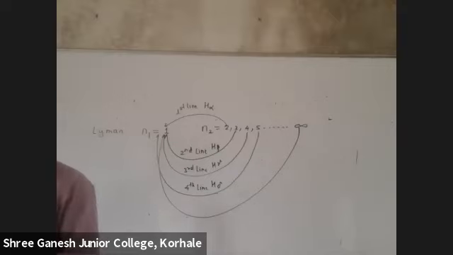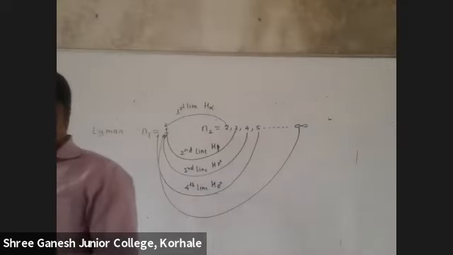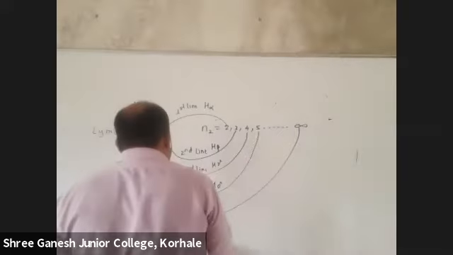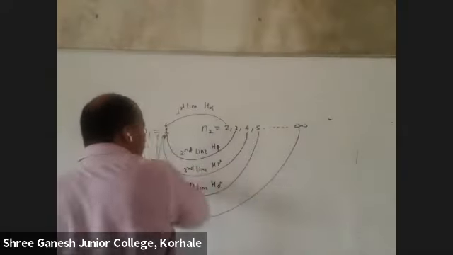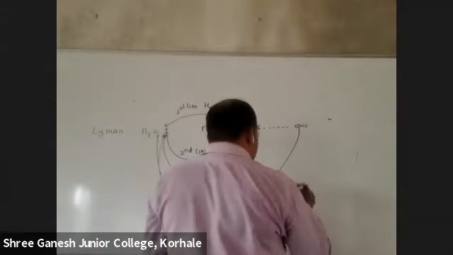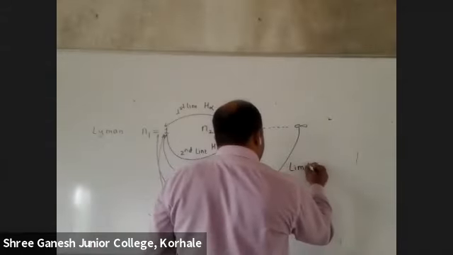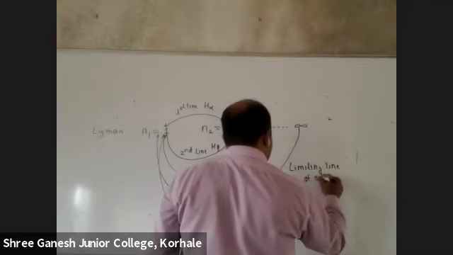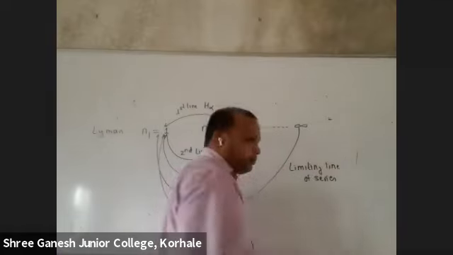Sometimes in a question they may ask, so instead of telling n2 is equal to this much, they'll say alpha, beta, gamma. So from that you need to understand. Got it? And from infinity to 1, what is it called? Limiting line of the series. Got it?